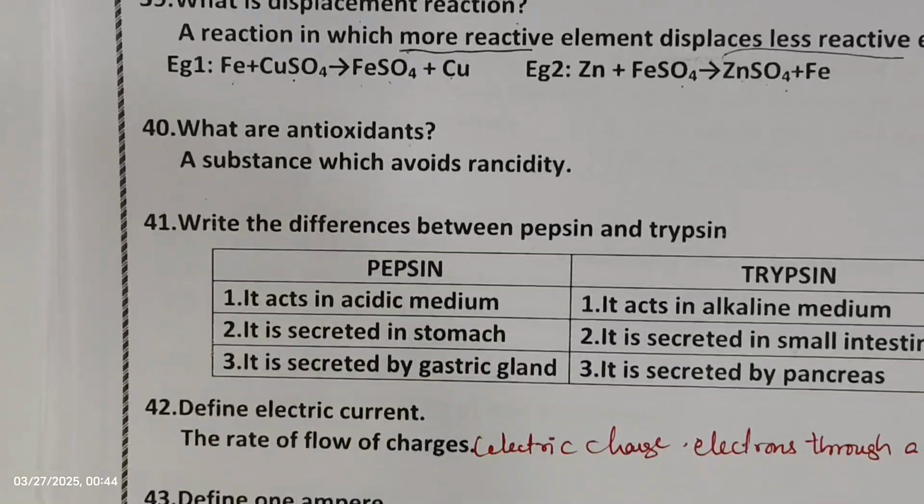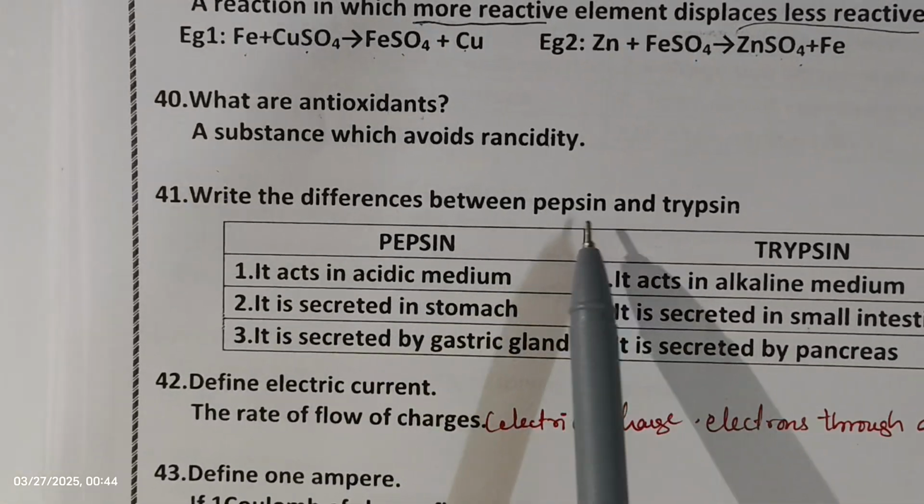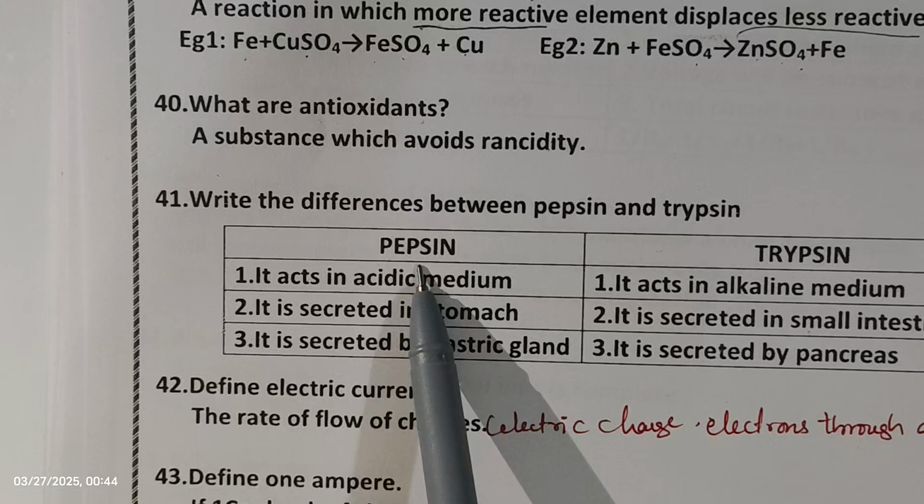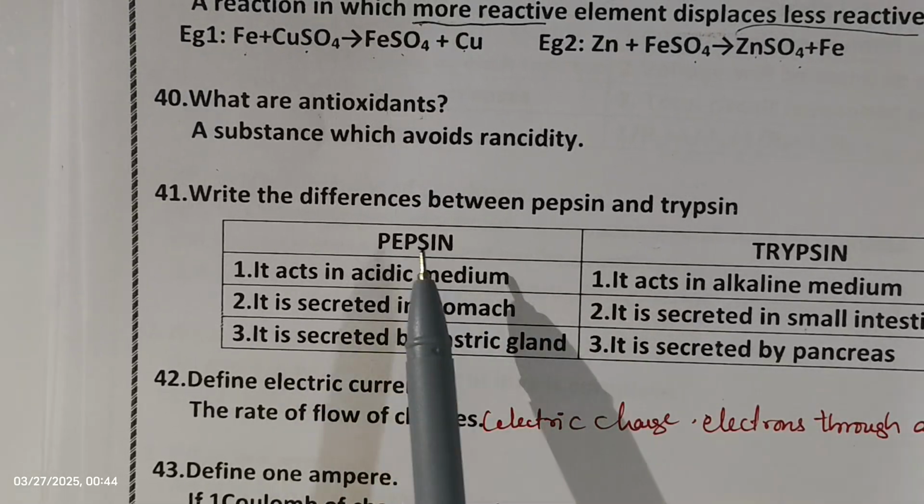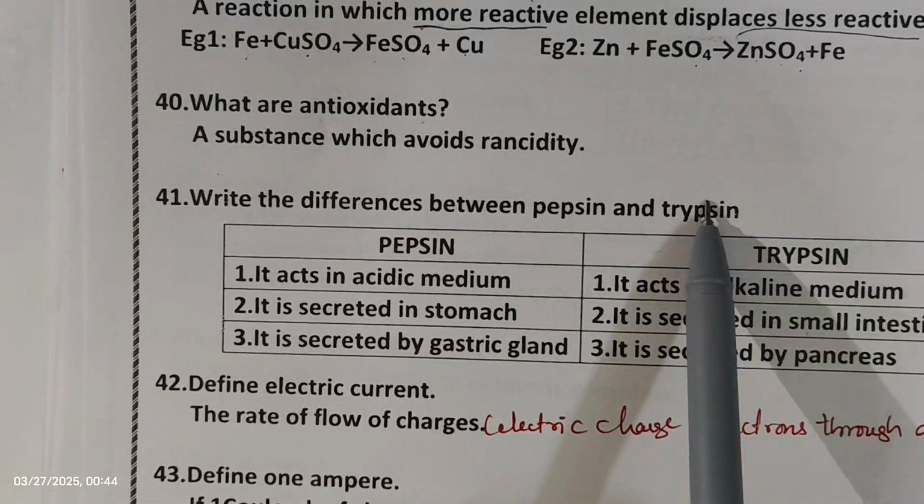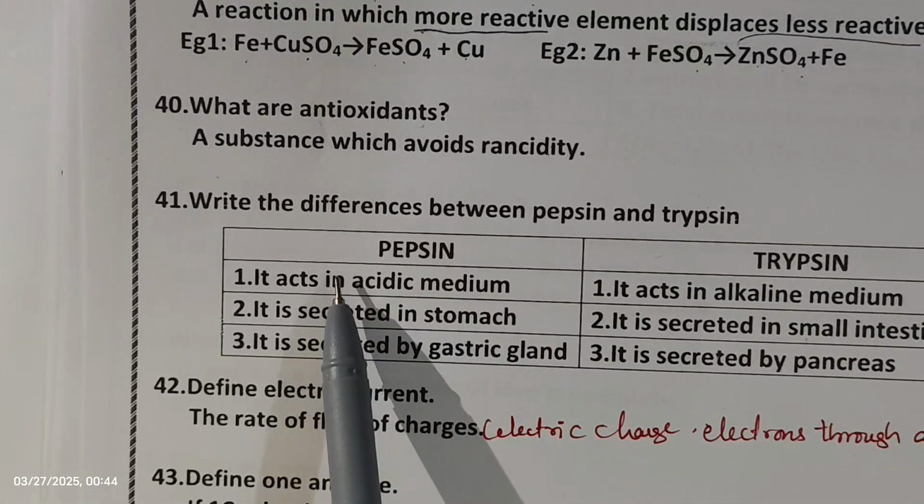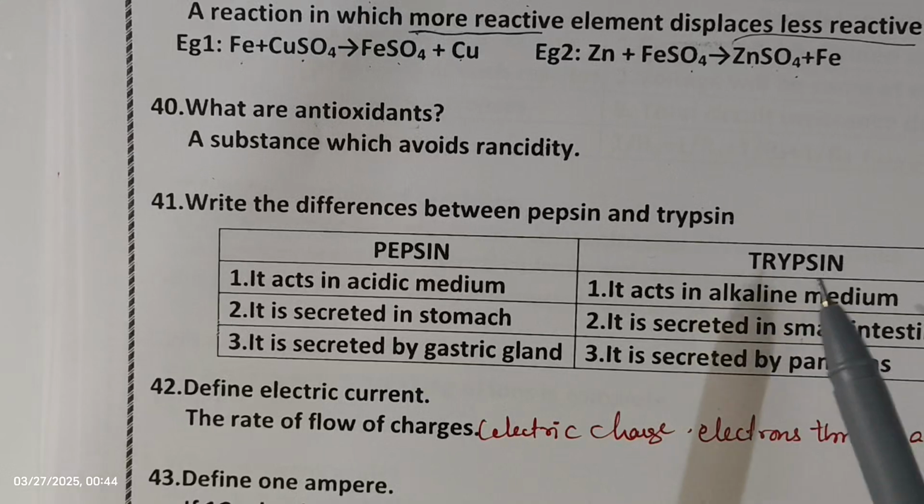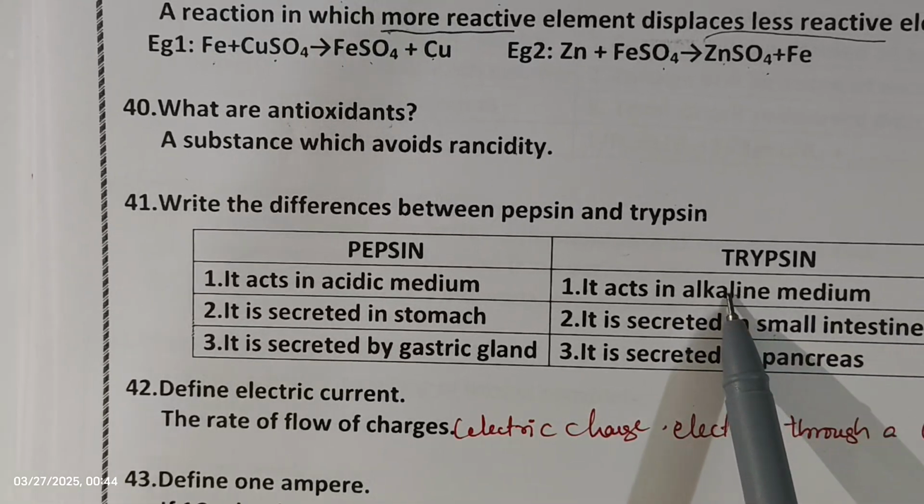Okay. Next, differences between pepsin and trypsin. These are enzymes, pepsin and trypsin. So we'll see. Pepsin acts in acidic medium. Trypsin acts in alkaline medium.